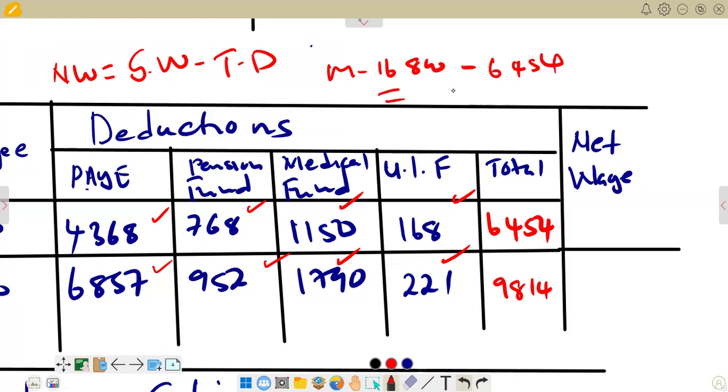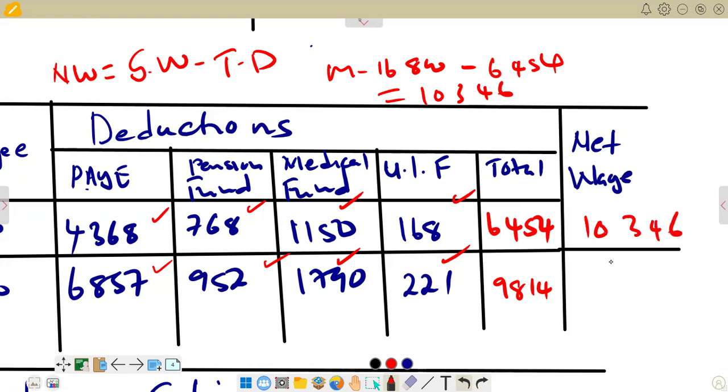The answer that we are supposed to get there is 10,346. So this is the figure that is coming here for net wage for Mbambo, 10,346.